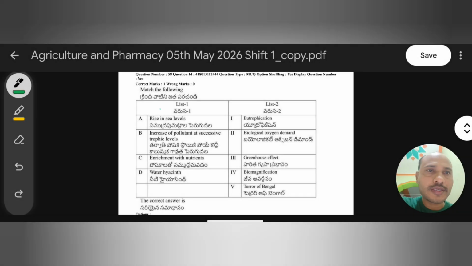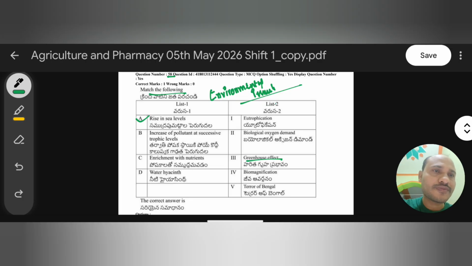Okay, so next, question 58. Match the following. In list 1 we have rise in sea level, increase of pollutant at successive tropic level, enrichment with nutrient, and water hyacinth. These questions are framed from environmental issues. First we will discuss rise in sea level. This is related to the greenhouse effect, so we'll discuss it in detail.